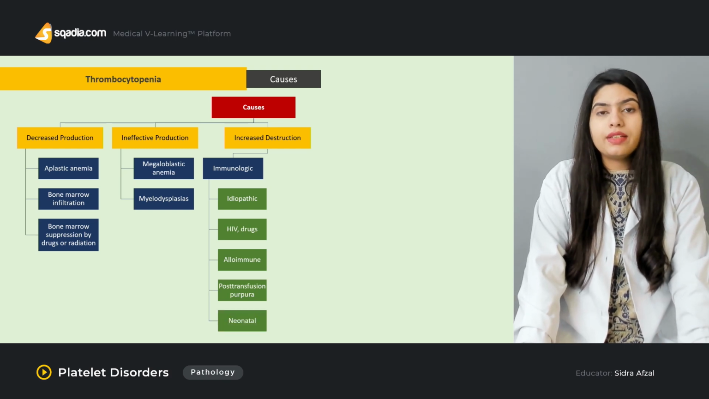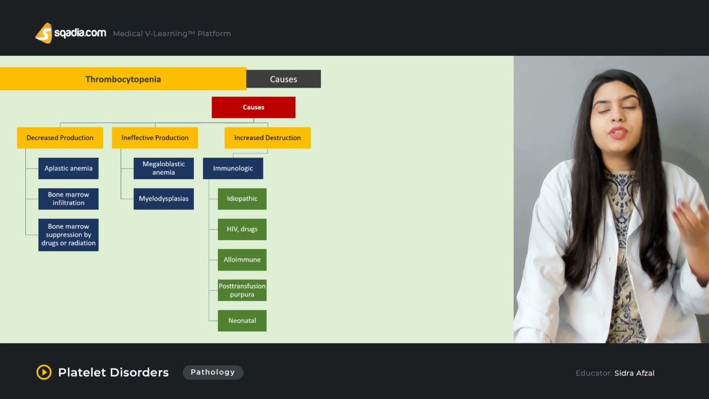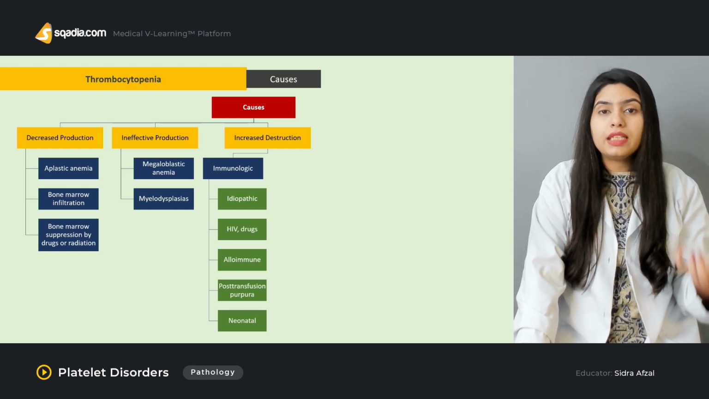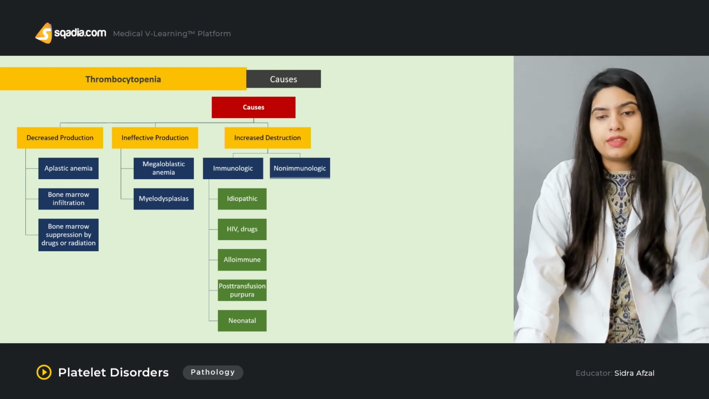Then it can be neonatal. The neonatal reasons will also be discussed in this lecture. Neonatal reasons can mostly be genetic. There can be some genetic and familial defects that can be responsible for the destruction of the platelets.